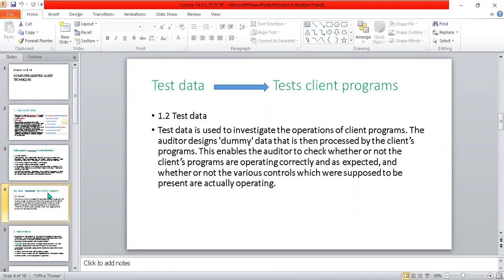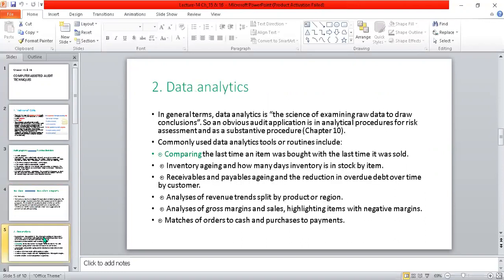So over here, after feeding the dummy data, the auditor is checking whether the client's operational program is working properly, correctly, or according to expectation, or maybe there are certain issues with it. So you have the cross check according to your own results.